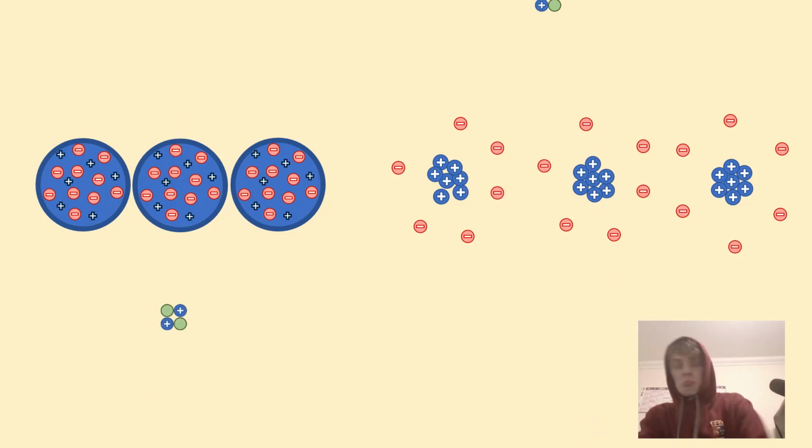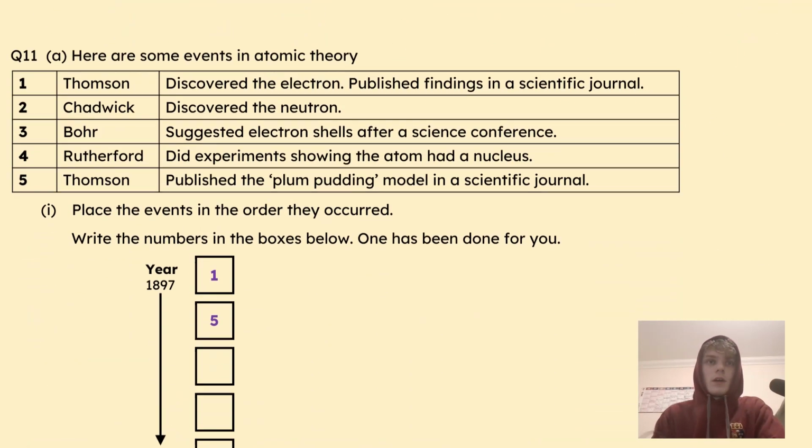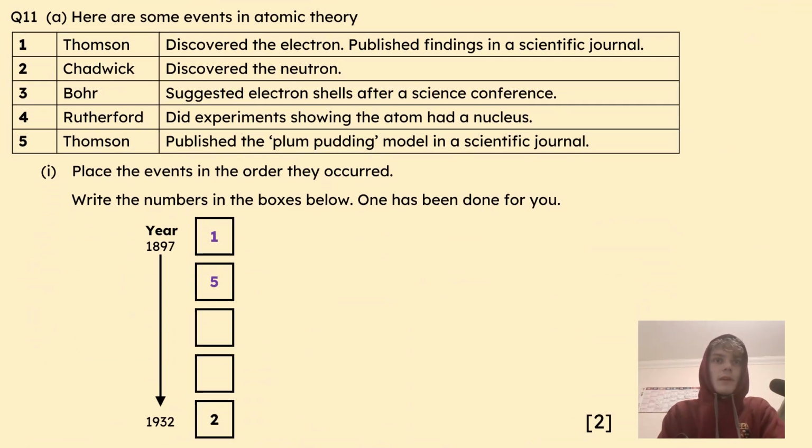Okay. So, what we've learned here is that Rutherford saw an experiment that didn't match up with the theory, and he updated the theory to match what he saw in the experiment. That's how science works. So the next piece of the puzzle is now available. The next thing to happen in atomic theory when Rutherford came along, he did experiments to show that the atom had a nucleus.